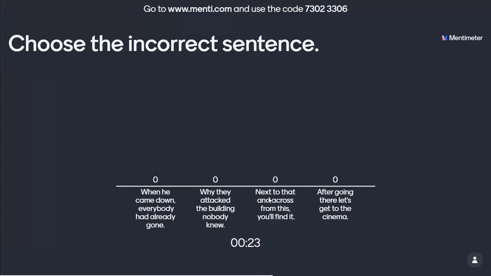That option is wrong because that is a dependent clause, right? So there should be a comma there. Why they attacked the building, comma, nobody knew. Option 3, next to that and across from this, you'll find it. All right, that is correct, right? So the incorrect sentence is number 2.